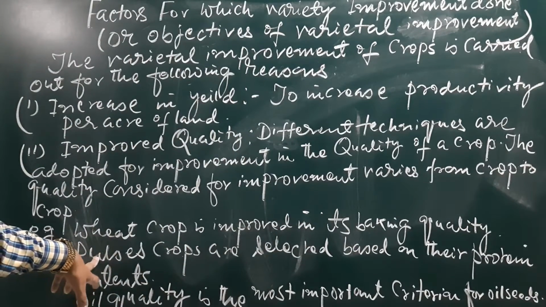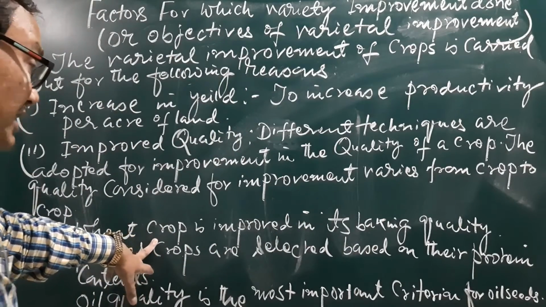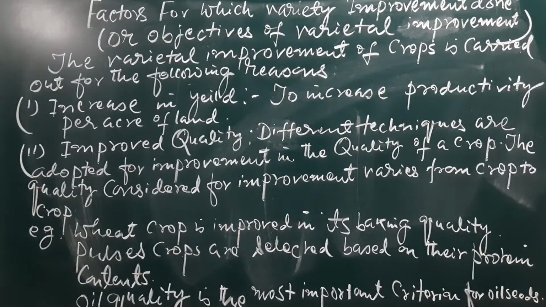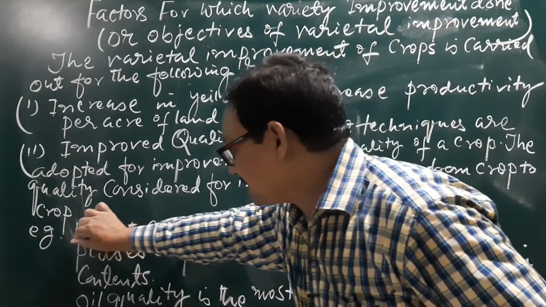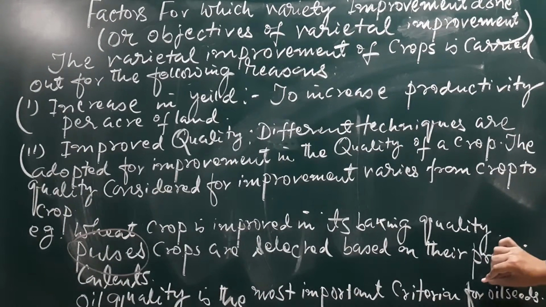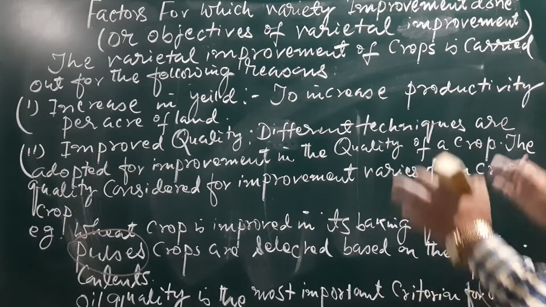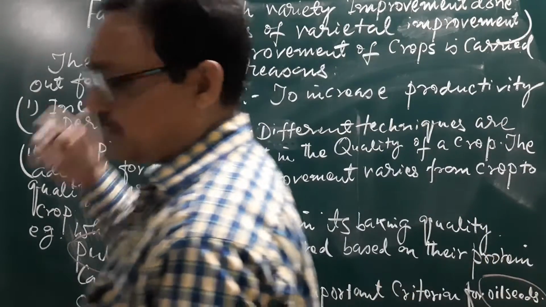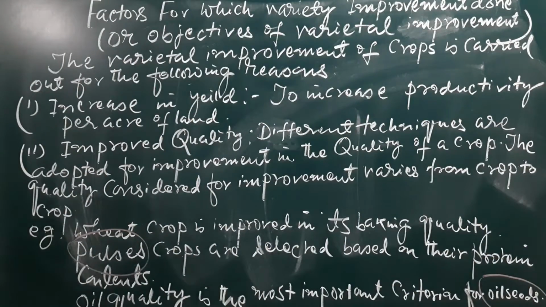Like the pulses, from pulses we get proteinaceous food particles. That means we want maximum protein from the pulses, and from the oilseeds we want oil. So this is some examples which I have given here. There are other examples also and other factors also.